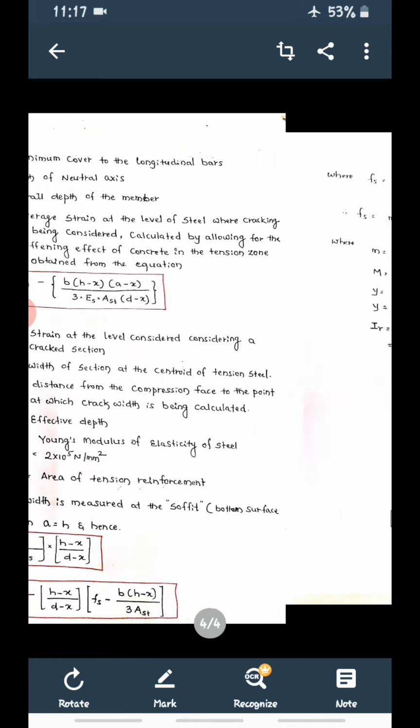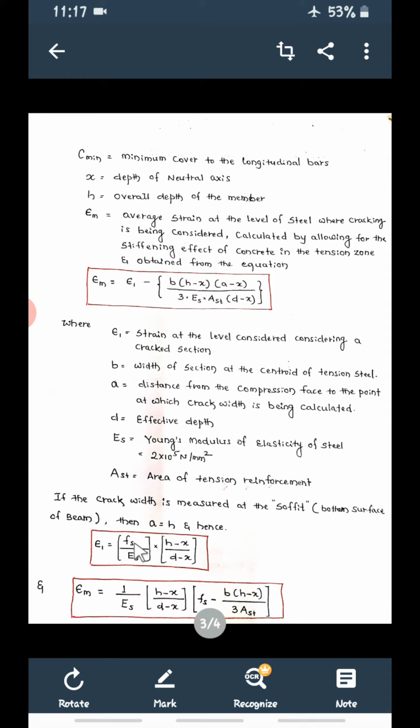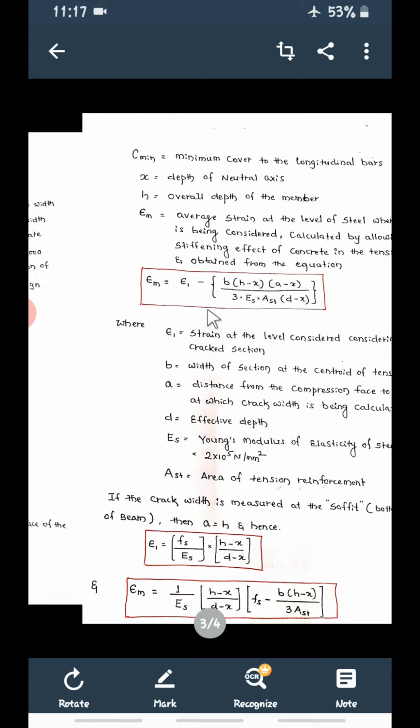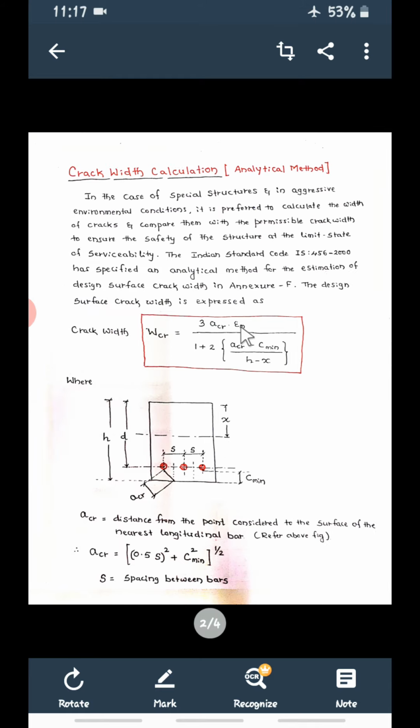Then Fs will be substituted here, and we are going to get this E1. E1 will be substituted here, then we are going to get this EM. Then with this EM, and ACR, and C minimum, we substitute all these values and we'll get the crack width of the beam.